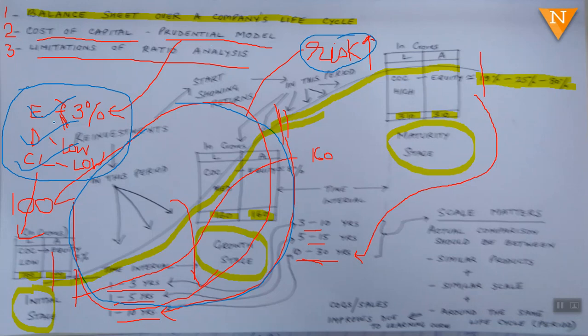And the equity people should keep their expectations low. No company makes a profit right from day one. Maybe there is a gestation period, and then you start making profit.